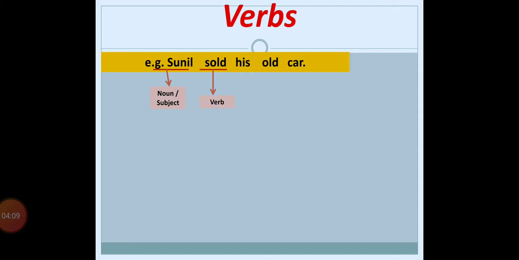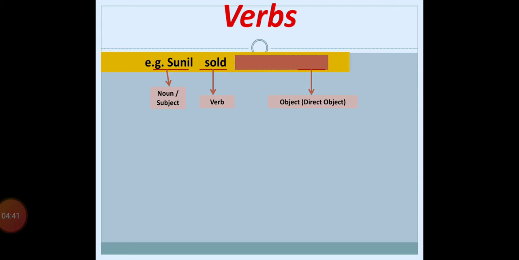Now car is one more noun, the receiver of the action. It means the selling action is received by the car, the car is affected by the action, so it has become the object of the verb, the direct object, in the sense of what is sold. Car is sold, so we can say it's the object of the verb sold.